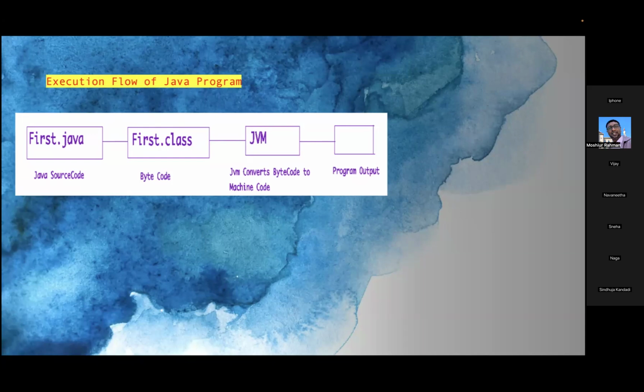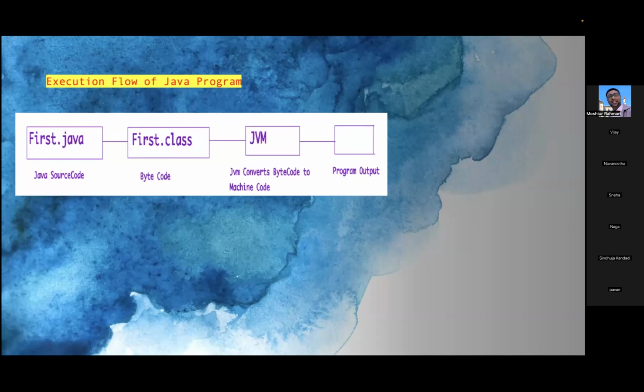In the sense, the system should understand what I have written, what my expected output is, and what input I'm providing. To reach the program output, we use all these components. The main purpose of JVM is that it internally takes care of your Java program execution process.